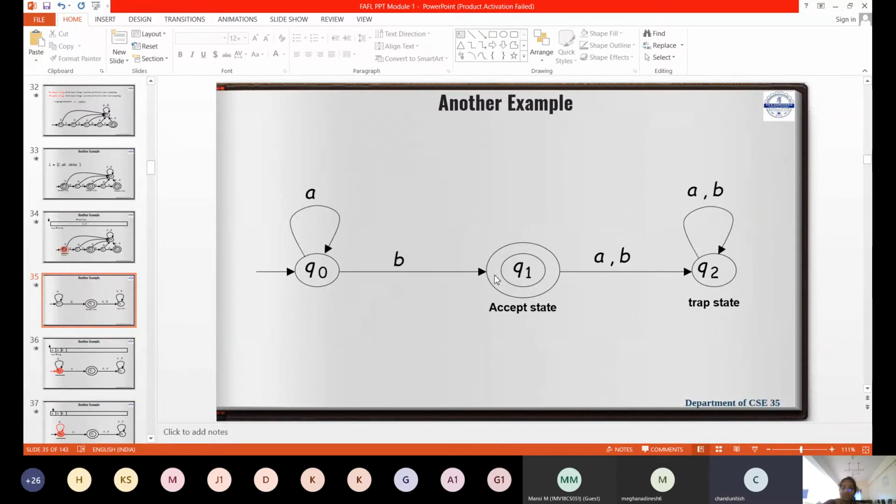The minimum string is B. The 2 length string is AB. Can I take AAB? 2 times it will travel to Q0. AAB: for 1 time A, Q0, 1 more A, Q0, then B, Q1. Correct? Yes. Then triple A B, then 4 A's B, 5 A's B. Correct or not? Yes, ma'am. Which is the trap state here? Q2.